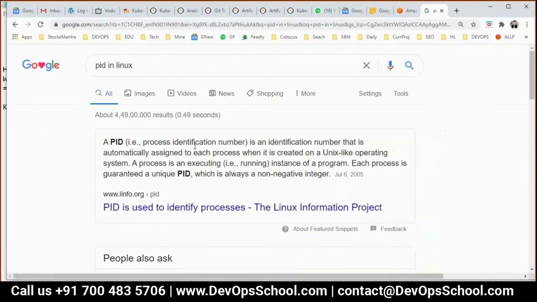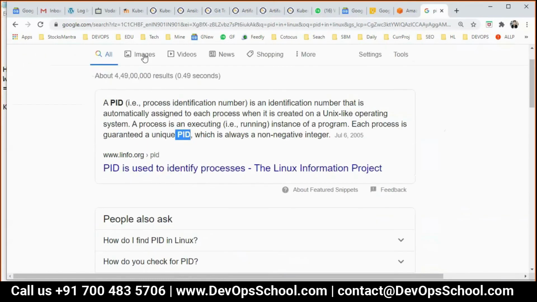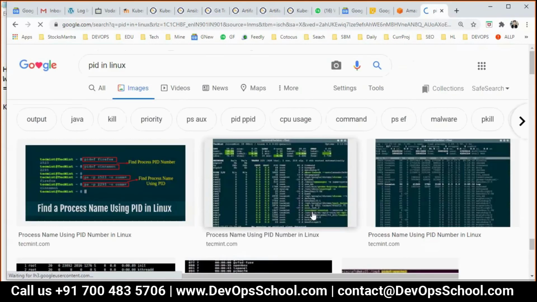See, PID is a process identification number that is automatically assigned to each process when it is created on a Unix-like operating system like Linux. Now where does this PID come from? If I search for PID and kernel.